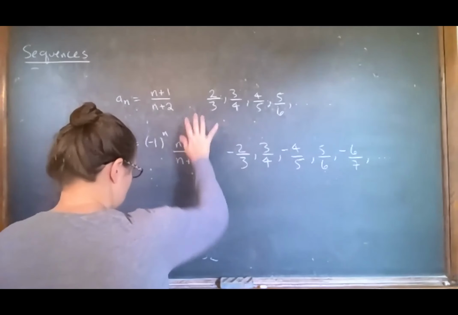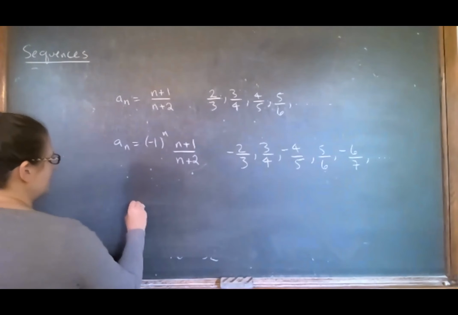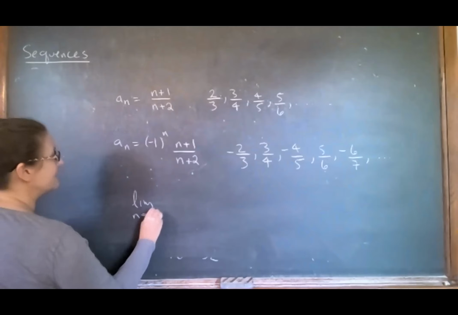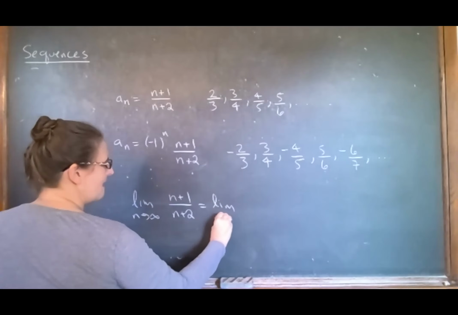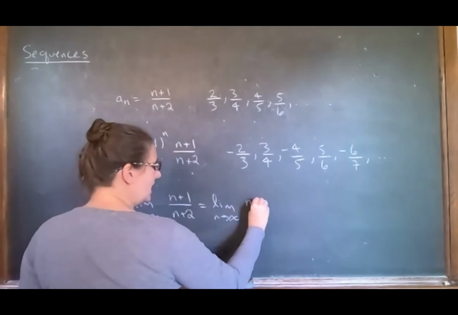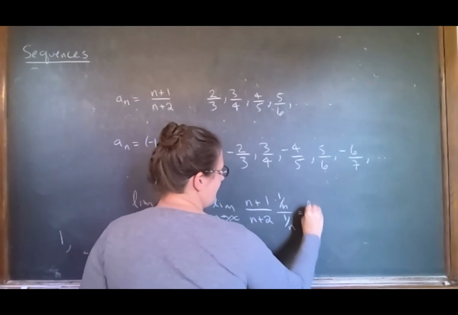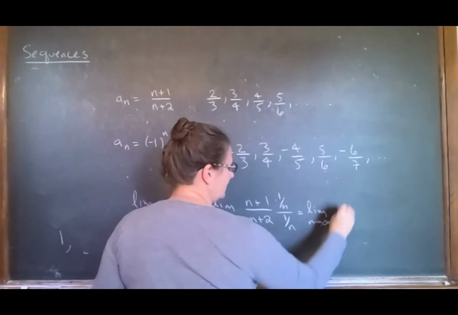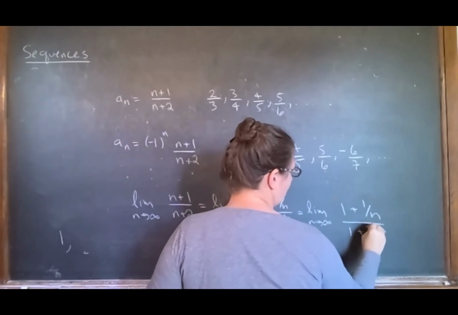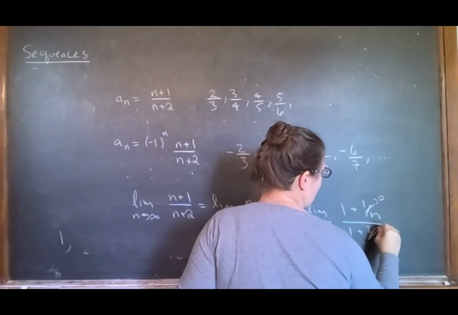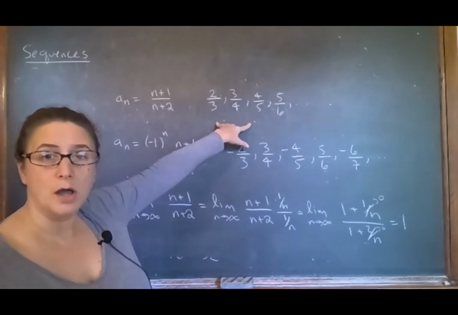So this one, I can take the limit the ordinary way, right? I can do the limit as n goes to infinity of (n+1)/(n+2), the same way as we did a million times in Calc 1, right? Multiply top and bottom by the highest power, and then you have the limit as n goes to infinity of (1 + 1/n) over (1 + 2/n). These go to 0, and I end up with 1, right? So we can show immediately that this one goes to 1.